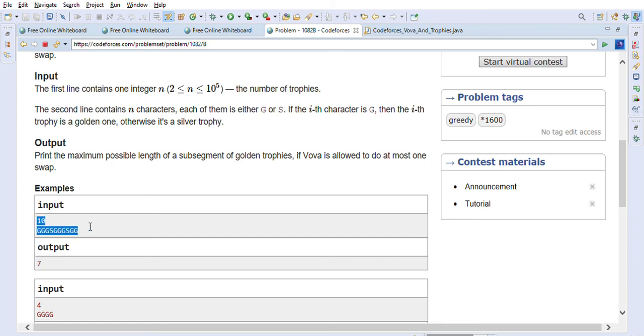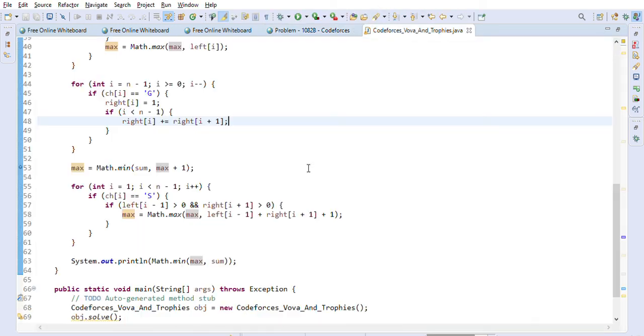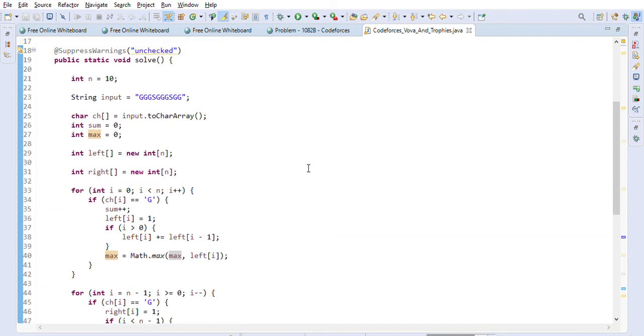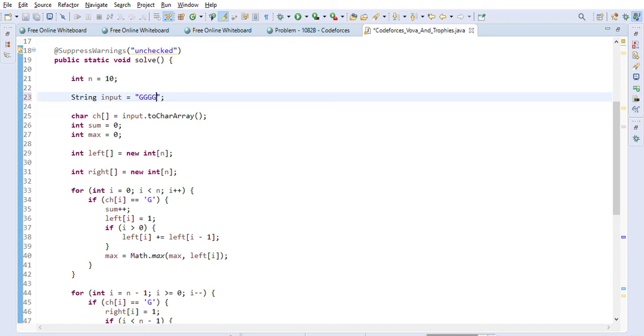So we just implemented this test case. We can take a look at this test case now. So GG and 4, sorry. So let me just write down GGGG, and n is equal to 4.